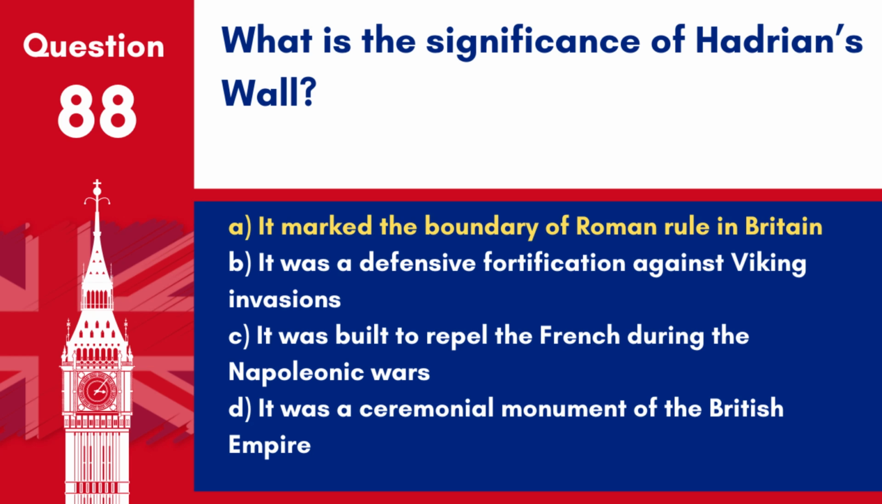Answer: A. It marked the boundary of Roman rule in Britain. Hadrian's Wall was built by the Romans to protect their colony from northern tribes.